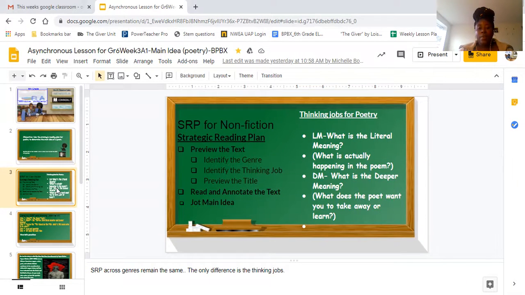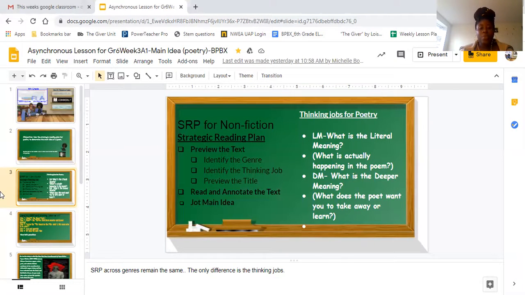Last week, we talked about thinking job for nonfiction. As always, the strategic reading plan for across genres remains the same. The only thing that changes is the thinking job. And so for thinking job for poetry, we are only focused on two things, the literal meaning and the deeper meaning. And so the literal meaning is exactly what it is, what is actually happening in the poem. And then the deeper meaning is what the poet wants you to take away from the poem, or what you take away from the poem.